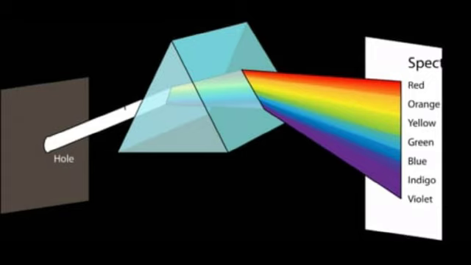When a beam of white light or composite light is refracted through any transparent media such as glass or water, it is split into its component colors. This phenomenon is called dispersion of light. The band of colors is termed the spectrum. This spectrum consists of the following colors: violet, indigo, blue, green, yellow, orange and red. These colors are represented by the acronym VIBGYOR.